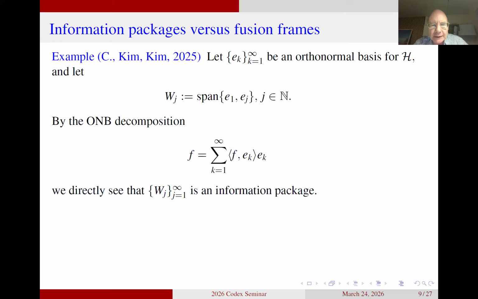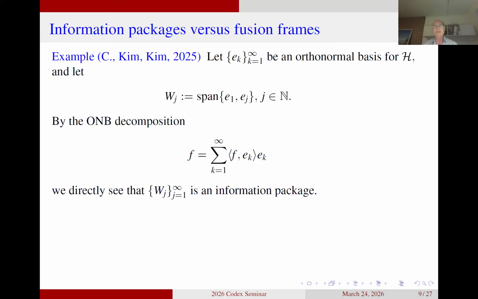You can see I typed it in line 5, I think, f equal to the sum of inner products of f with ek. And these elements ek are part of the space Wk. So that means the orthonormal basis decomposition is clearly a decomposition of f into an infinite sum of elements fk, where the element fk belongs to the space Wk.